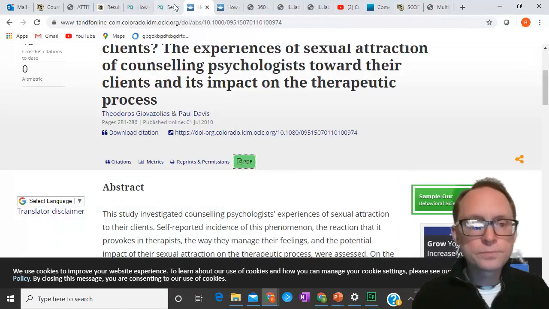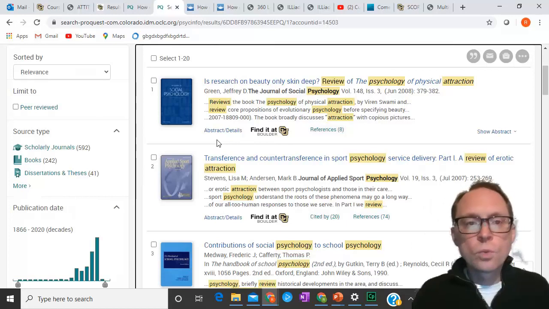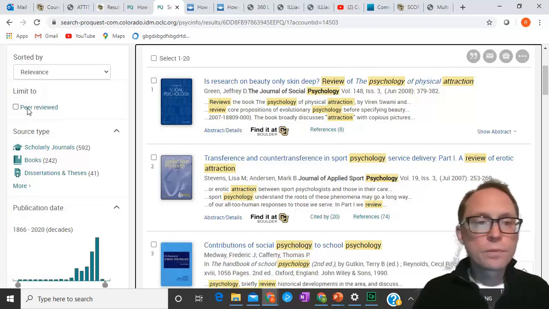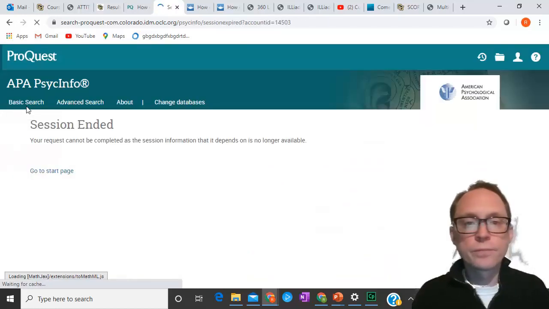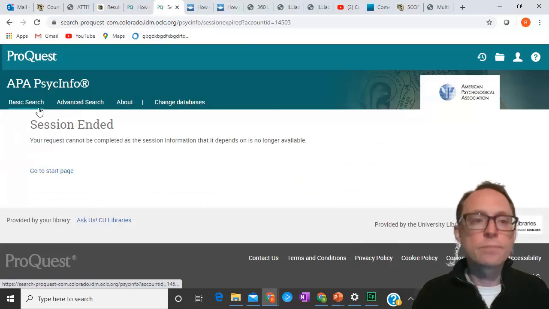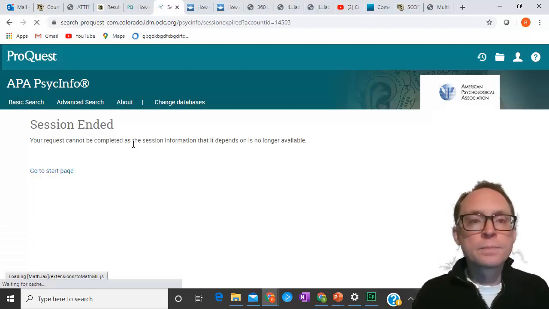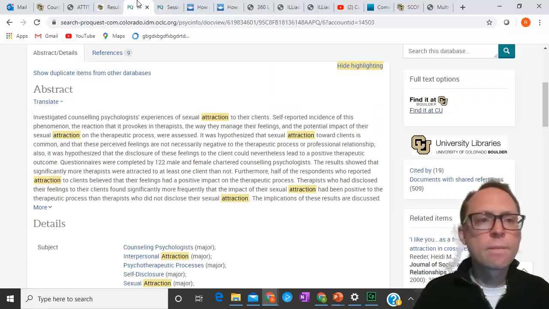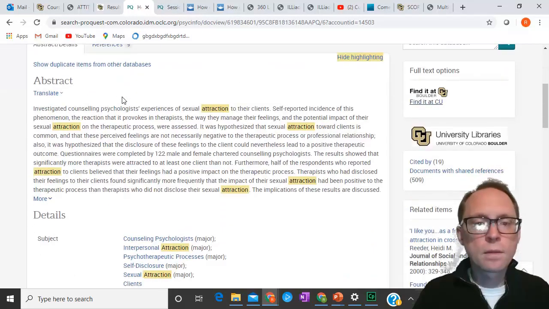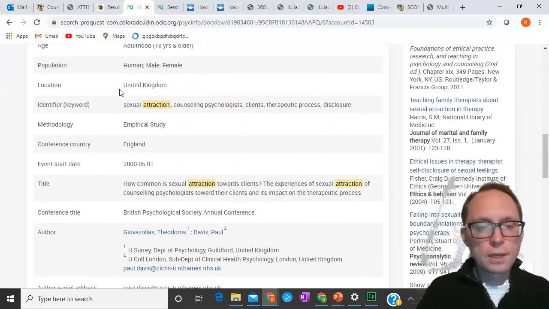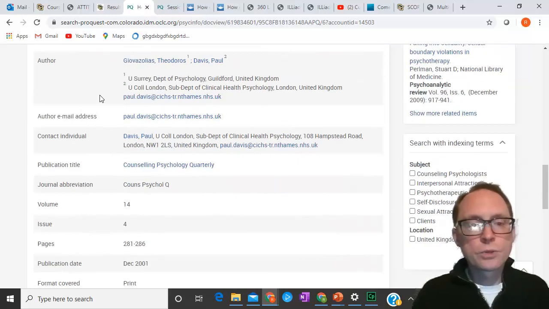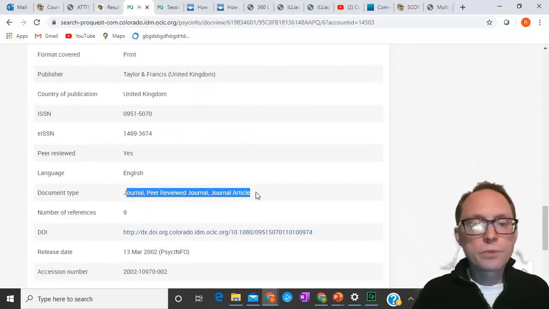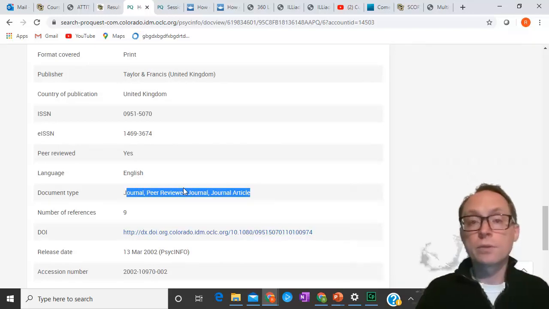When we look at the actual search that we did, we can see whether or not it's going to count as peer-reviewed, or we can just click it right here and limit it to peer-reviewed. My session ended. Great. Let's try this again. So when we look at the actual, here it is, empirical article, et cetera, it goes down and looks at the different ones, where it comes from. All right, document type, journal, peer-reviewed journal article. We know this is a peer-reviewed empirical study.